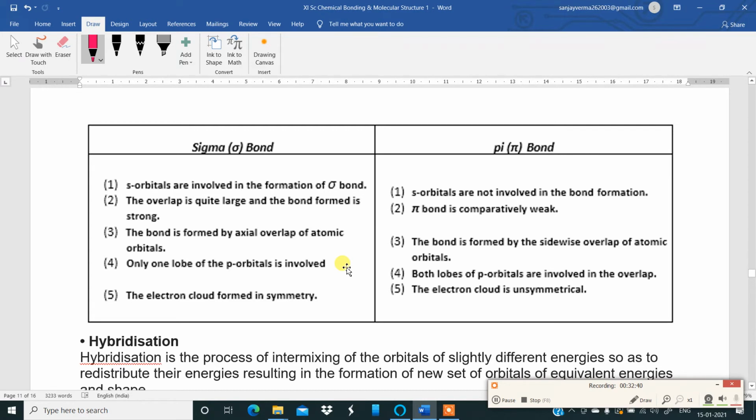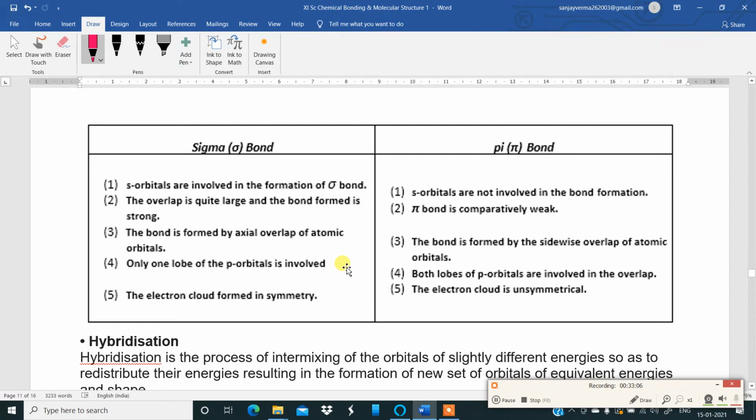Number two, under sigma bond, the overlap is quite large and the bond formed is strong, whereas the pi bond is comparatively weak because it is formed by sidewise overlap. Number three, a sigma bond is formed by axial overlap of atomic orbitals, whereas a pi bond is formed by sidewise overlap of atomic orbitals.